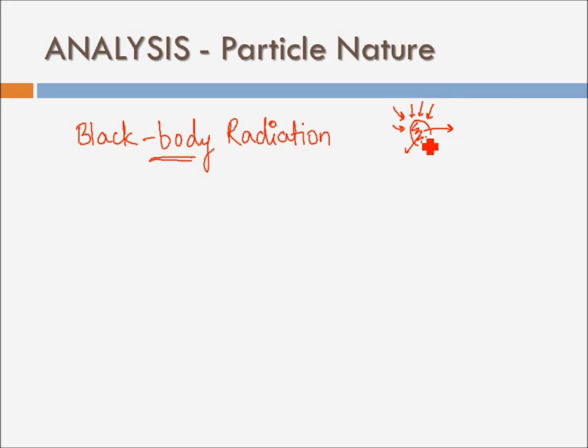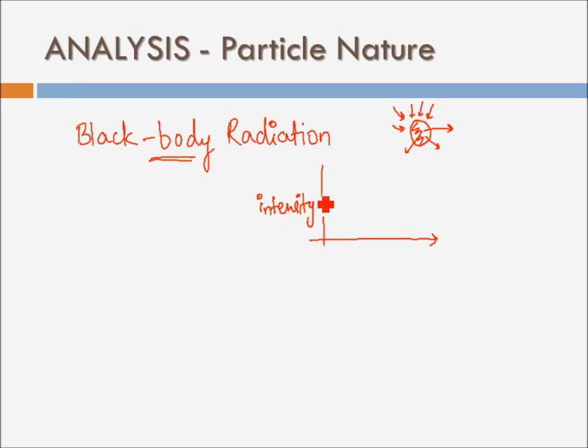So black body radiation is radiation due to a black body, and a black body is a body which absorbs all wavelengths or all waves coming towards it, and it gives back or emits all the wavelengths in our electromagnetic spectrum. When you try to plot a graph for black body radiation of, say, the intensity of the light, it's like your tube light.